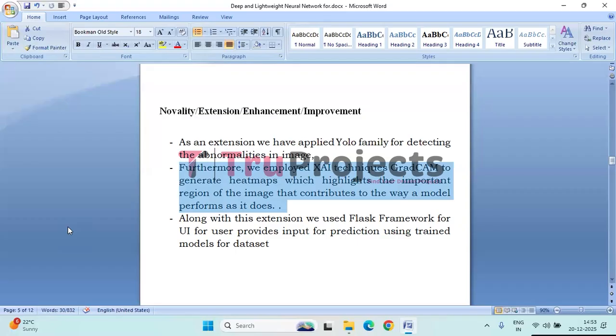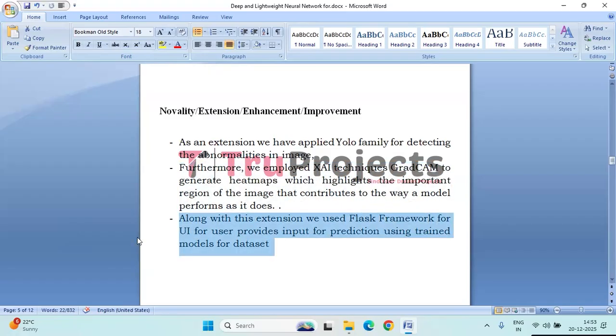Furthermore, Grad-CAM is employed to generate visual heat maps that highlight the important regions of the image influencing the model's prediction, improving interpretability, transparency, and trust in the diagnostic process. And a web-based user interface is developed using the Flask framework, allowing users to upload histopathological images and receive real-time predictions from the trained models, making the system accessible and easy to use for clinical and research applications.